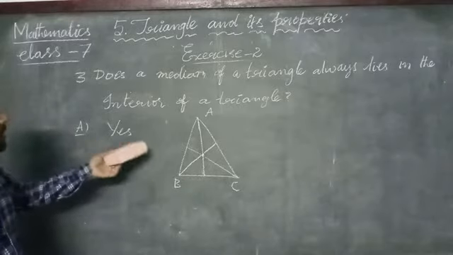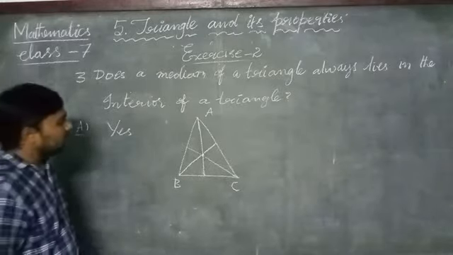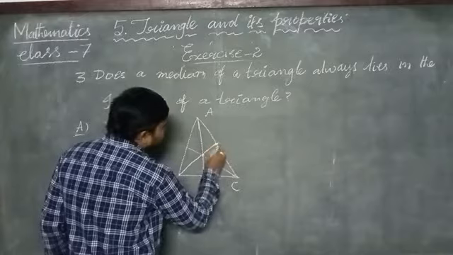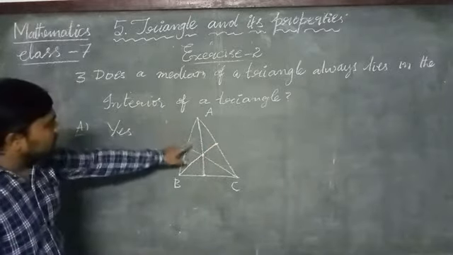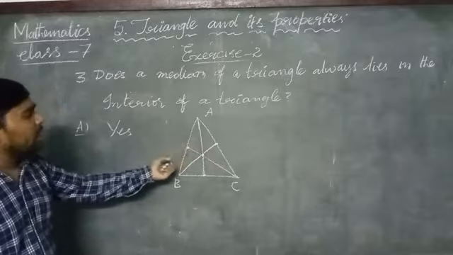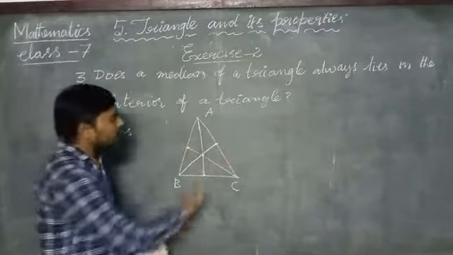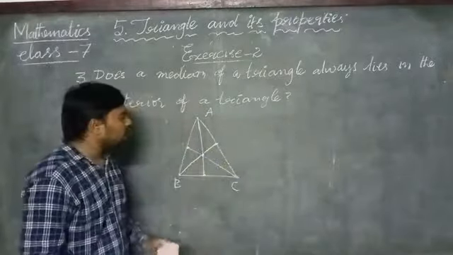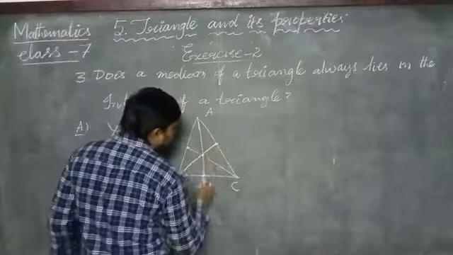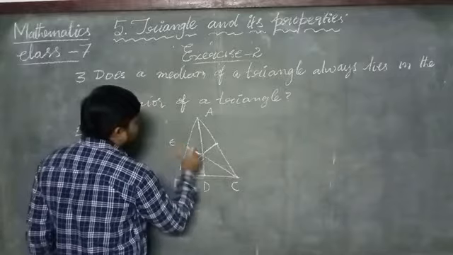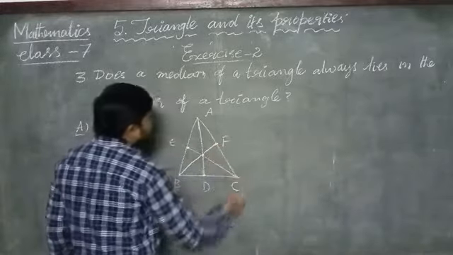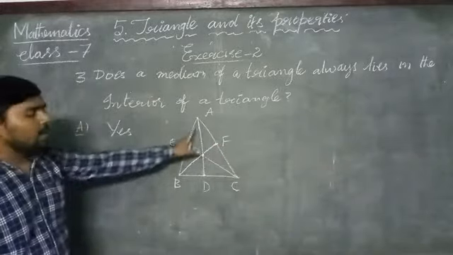The median always lies in the interior of a triangle, not in the external part. Here AD, CE and BF are the medians.